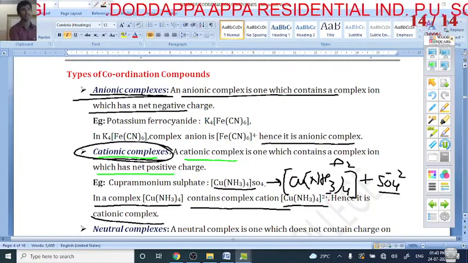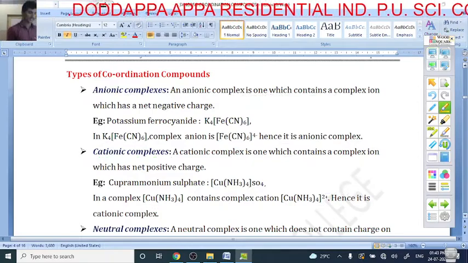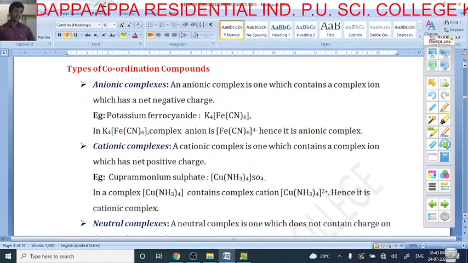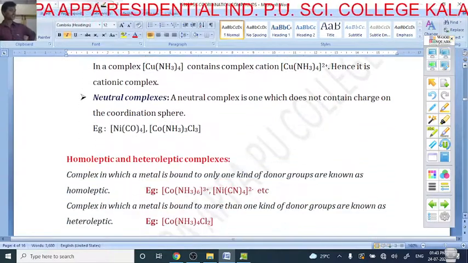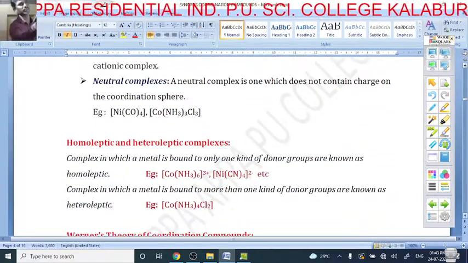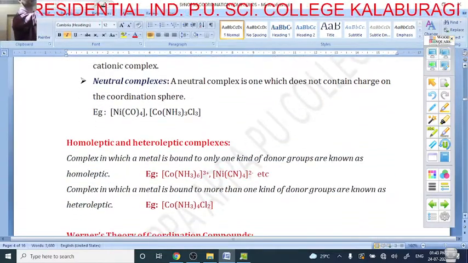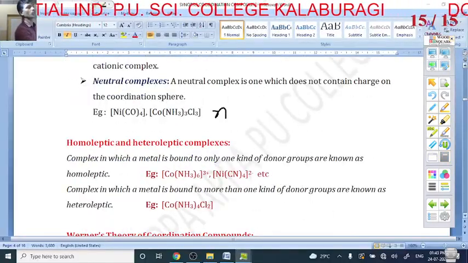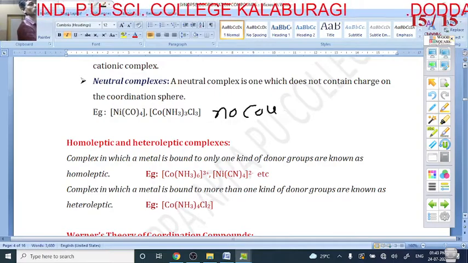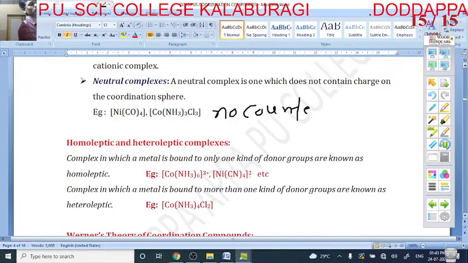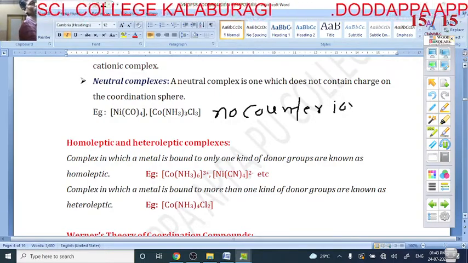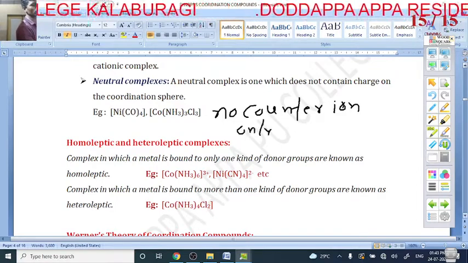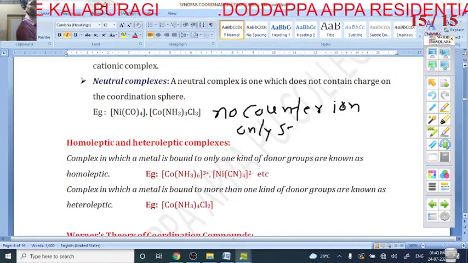Next is the neutral complex. A neutral complex is one which does not contain a charge on its coordination component. In this complex there is no counter ion, only the square bracket.